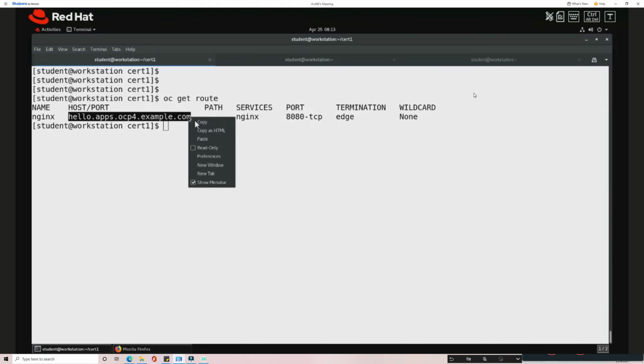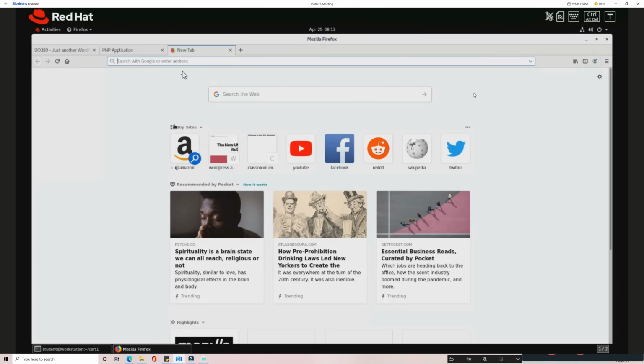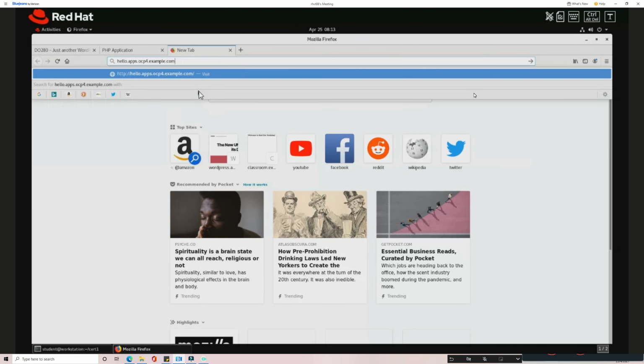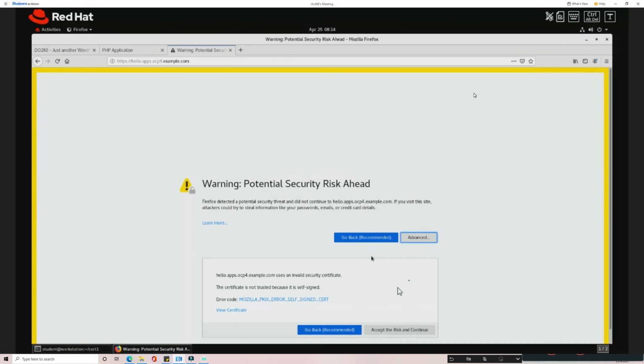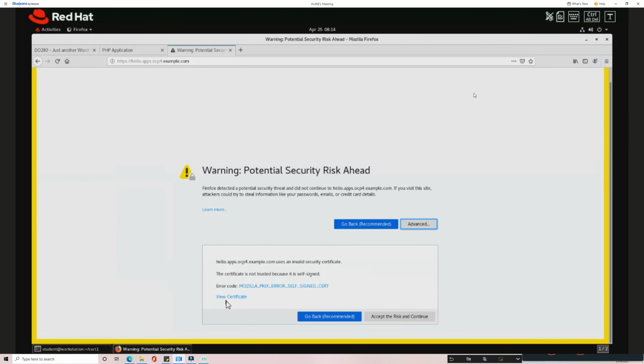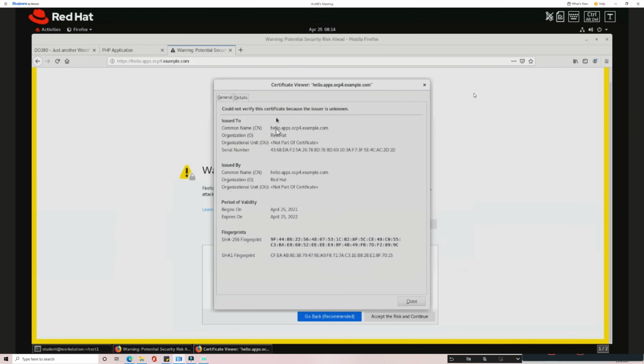I'll just copy this, paste it, and here I'm going to use HTTPS. You can see now it's also issuing the certificate, but now the certificate is issued from the router. So you can see the certificate details. Since it's a self-signed certificate, I'm getting a warning. You can see the common name and the validity period of the certificate and all these things we have created.